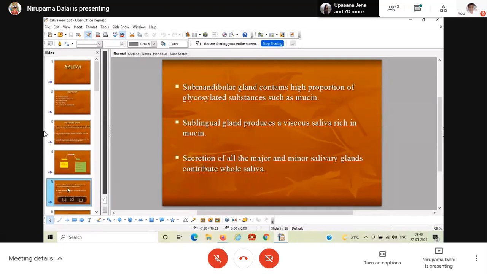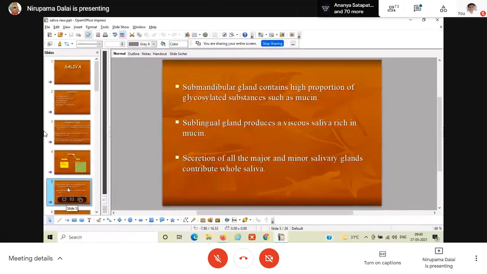According to their secretion, salivary glands are classified as serous salivary glands, mucous salivary glands, and mixed type of salivary glands. Serous salivary glands secrete watery secretions, whereas mucous salivary glands, as the name indicates, have mucin. So the secretion from mucous glands is very thick and sticky in nature due to the presence of mucin.